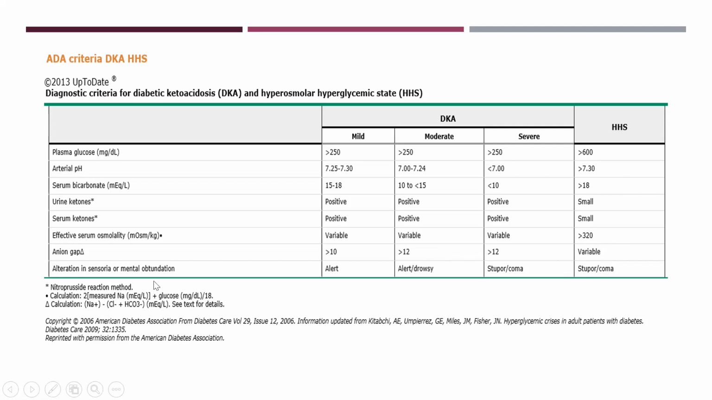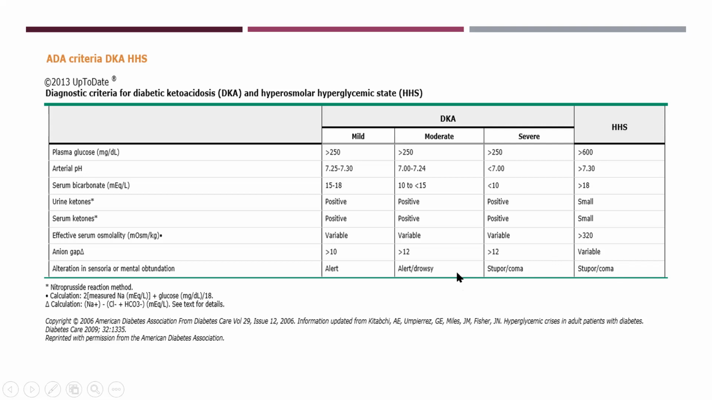So the normal anion gap is 10 to 12. Below 10 is normal, but more than 10, you have to consider acidosis. Then alterations in sensorium or mental obtundation. Obviously, the sensorium is altered in both conditions, and the patient can be mild. In mild DKA, the patient can be just alert. In moderate and severe forms, the patient can be gradually more drowsy, stuporous and comatose.